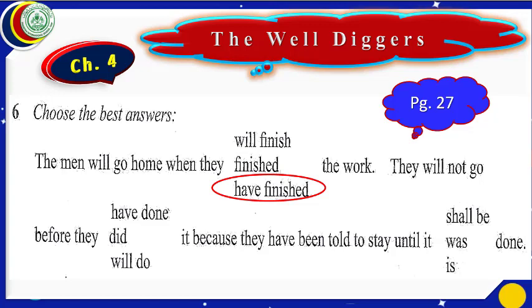Have done it. Let us choose it. Because they have been told to stay until it is done. Until it is done. Let us choose is. Yes. Dear students, this is exercise 6. It will be done like this. Let us move to the next exercise.